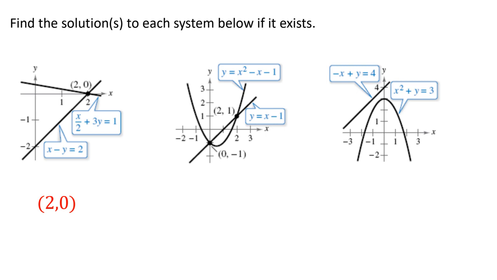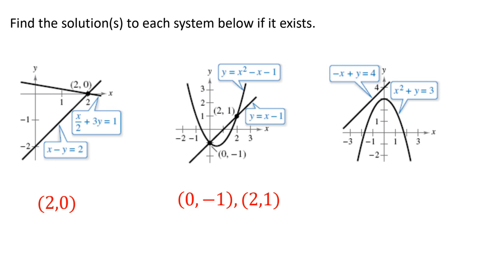So we're going to have a solution set. We're going to have two answers for this. We have two points where it satisfies both equations. On this one, at the point (0, -1), this x and y value is true both for the line and for the parabola. Also for the point (2, 1), the x value of 2 and the y value of 1 satisfy both the parabola and the line.